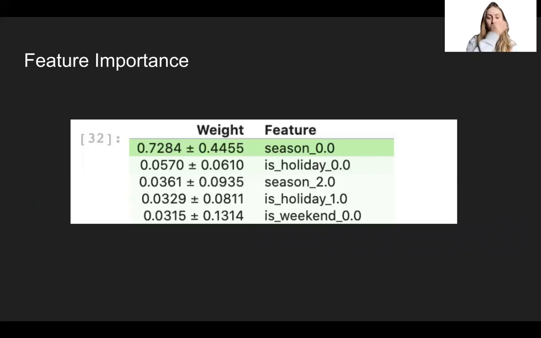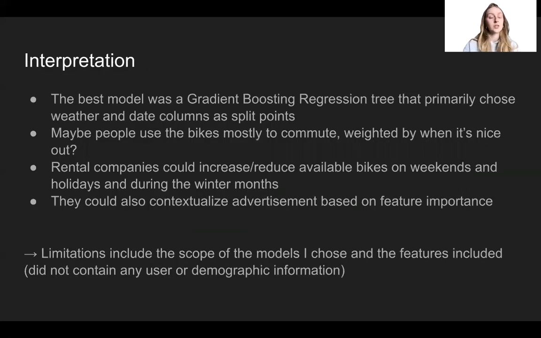So if you take a look at feature importance, the most important features are season, holiday, and weekend, which totally makes sense, especially season, particularly in London, because some seasons are more rainy and gross and people wouldn't want to ride bikes outside. I think holiday and weekend probably also mean that people either use these bikes to commute or not to commute, which I'll go into in a second. So in terms of interpretation, the best model was a gradient boosting regression tree, which primarily chose weather and date columns as split points. And the feature importance doesn't say